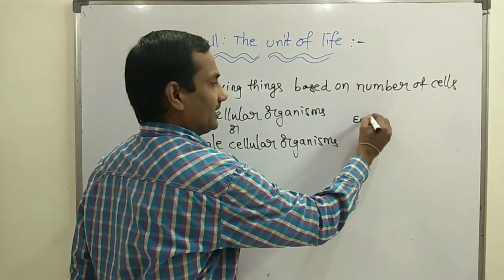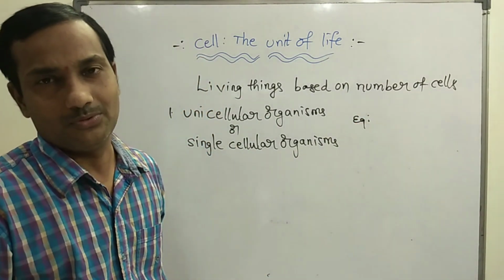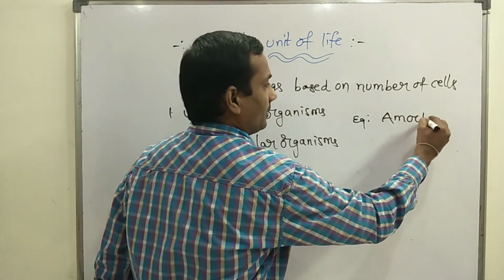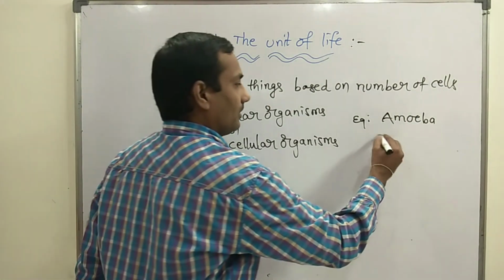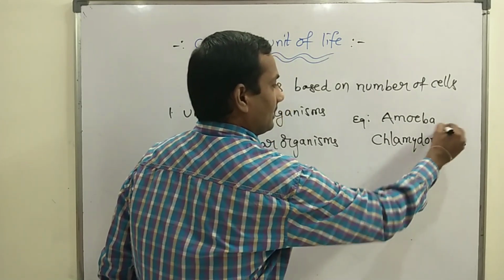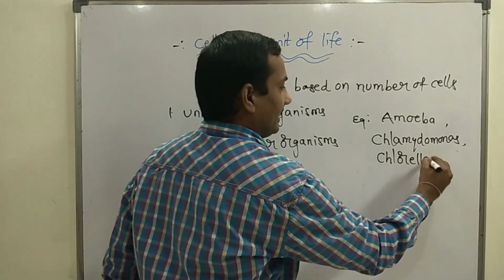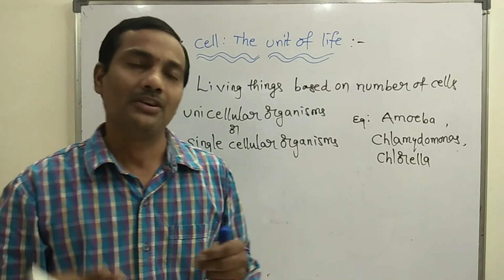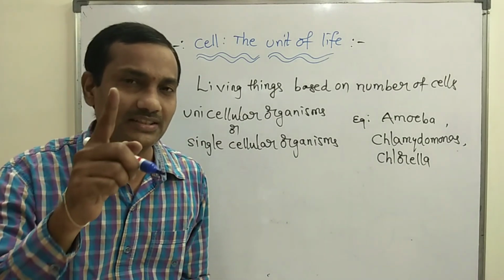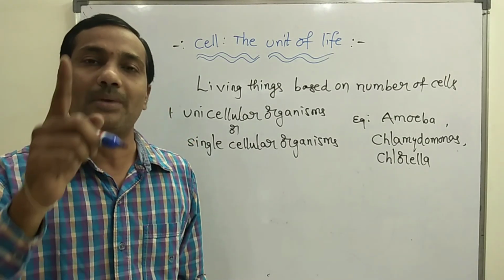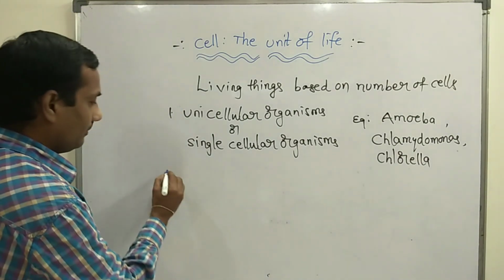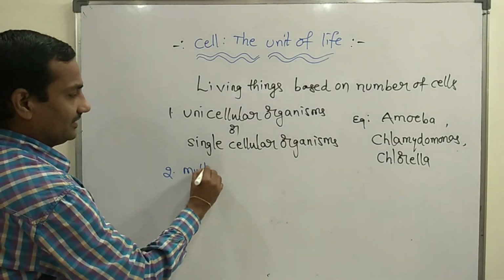There are many different examples for unicellular organisms. The first example is amoeba, then chlamydomonas, chlorella. Like this, there are different examples we can give for unicellular organisms. Throughout their lifespan they consist of only one cell, they exist in nature with a single cell only. But coming to multicellular organisms,